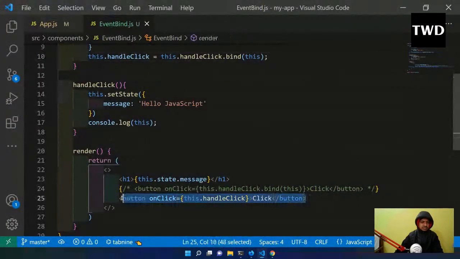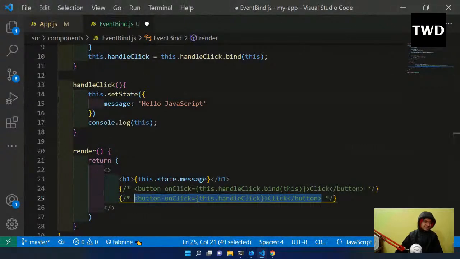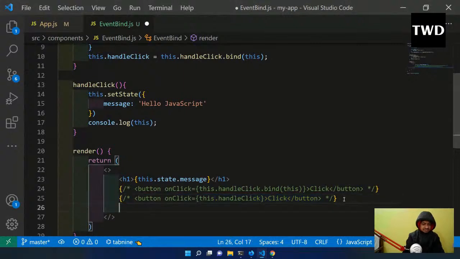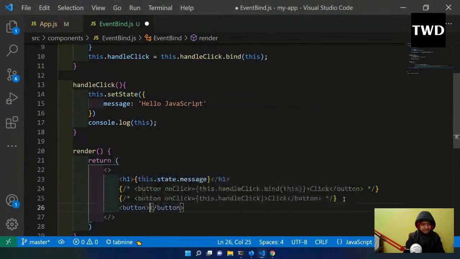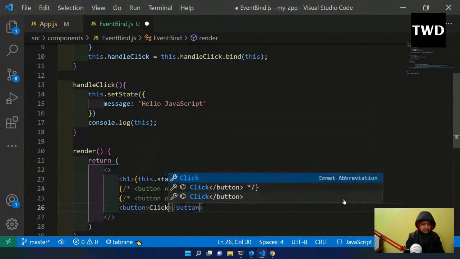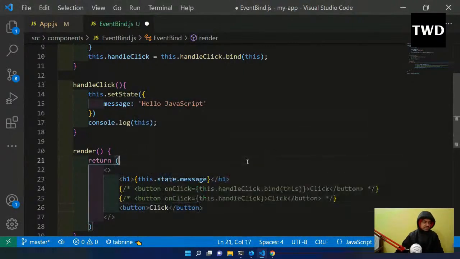Let us learn about the good methods, the arrow methods. One arrow method is like this on the button, but this is not the method I will tell you to follow.